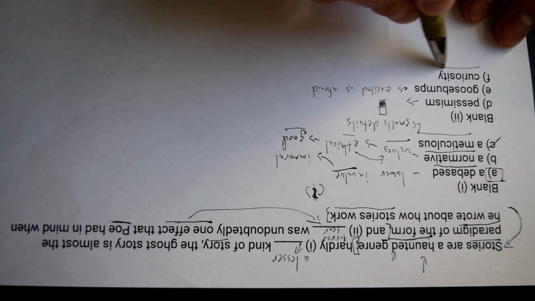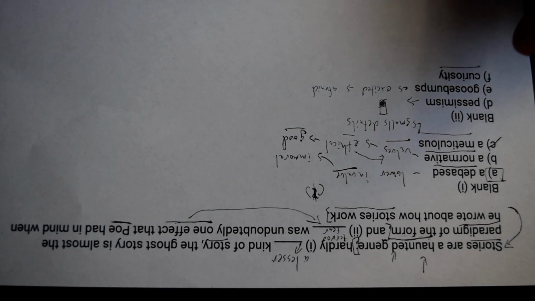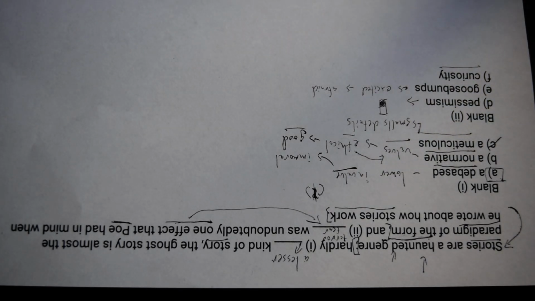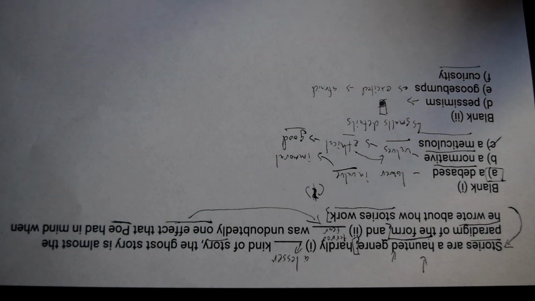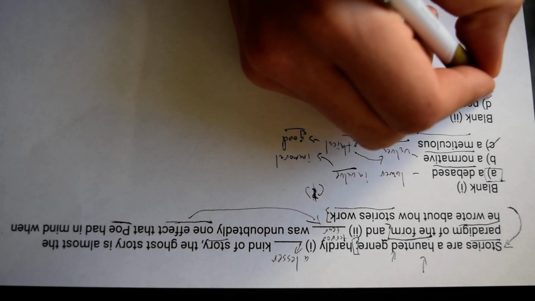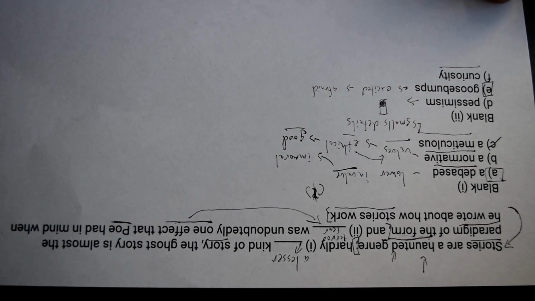And let's just entertain F, curiosity. And curiosity was undoubtedly one effect. So this would be saying that it's supposed to make the reader curious. I don't know that, maybe haunting things are kind of interesting, but I think they evoke a stronger feeling than just curiosity, right? They're going to evoke something more sensual. And goosebumps, terror, fear, those seem like much more exact fits for what a haunted genre would be out to accomplish. So I think goosebumps is going to be our strongest answer here for those reasons, and that leaves A and E as our correct answers for this problem.